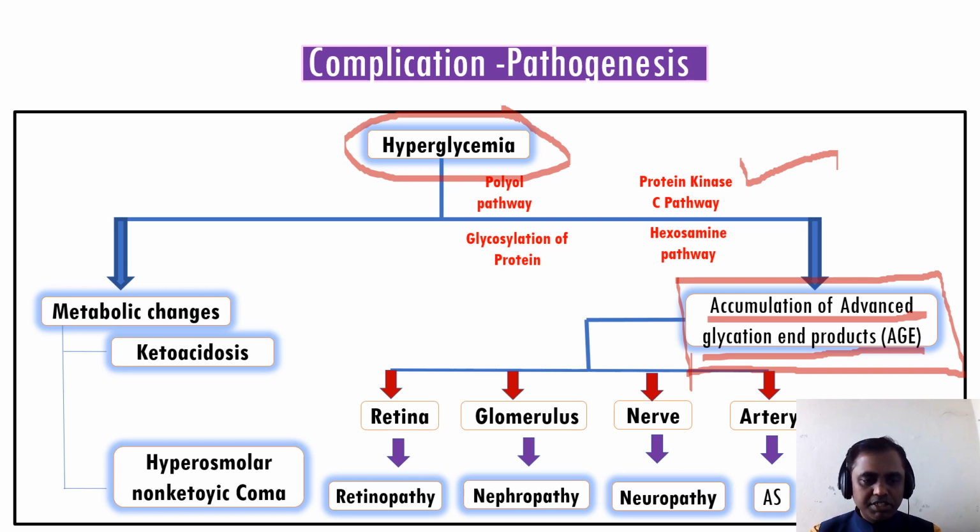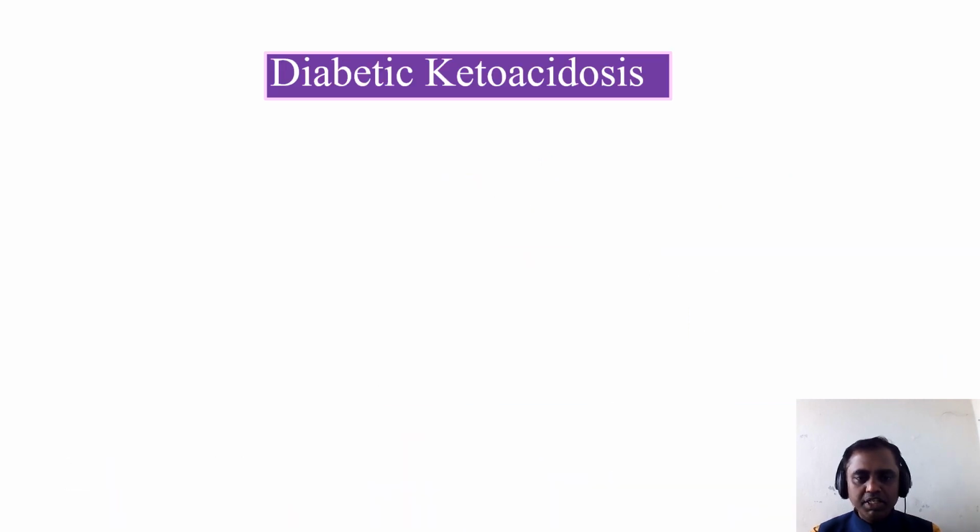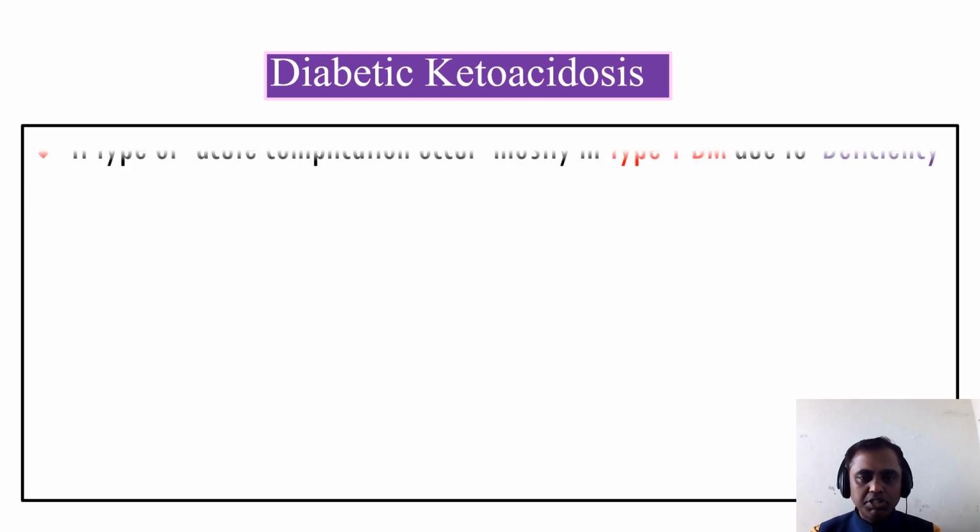And for acute complications, we can see ketoacidosis and hyperosmolar non-ketotic coma. So now we'll study them one by one, very briefly. Diabetic ketoacidosis.